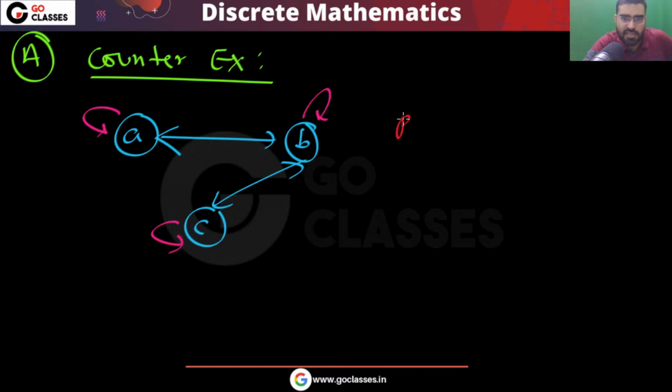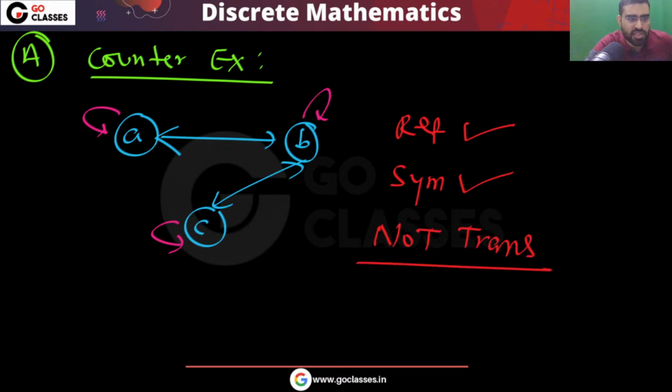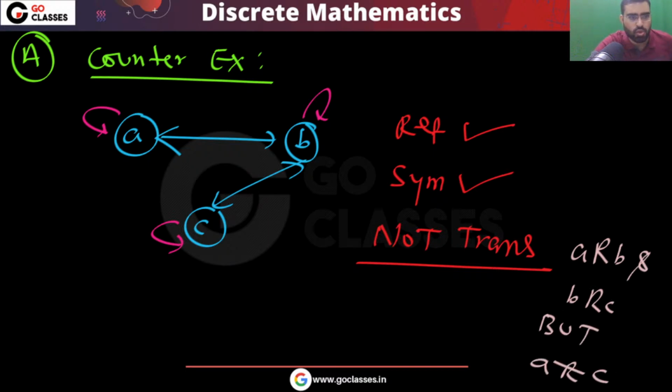Why is this not transitive? Because A is related to B and B is related to C, but A is not related to C. So this is your counter example for option A.